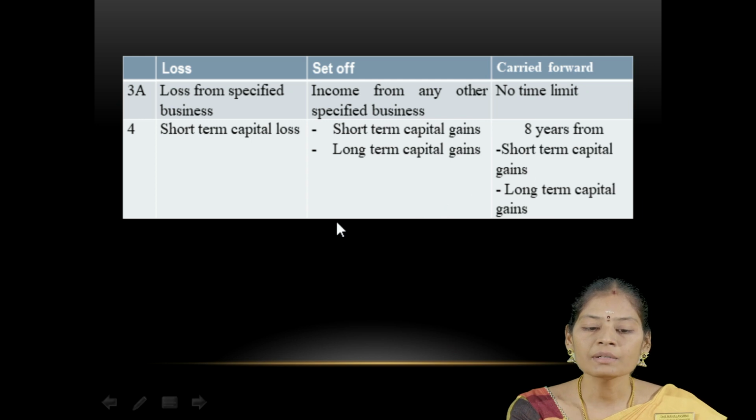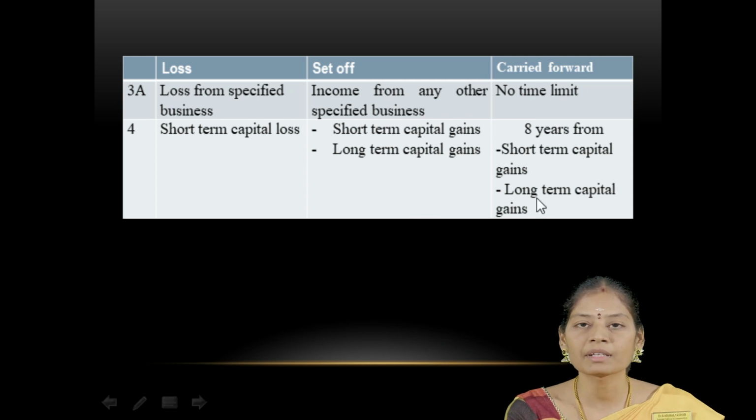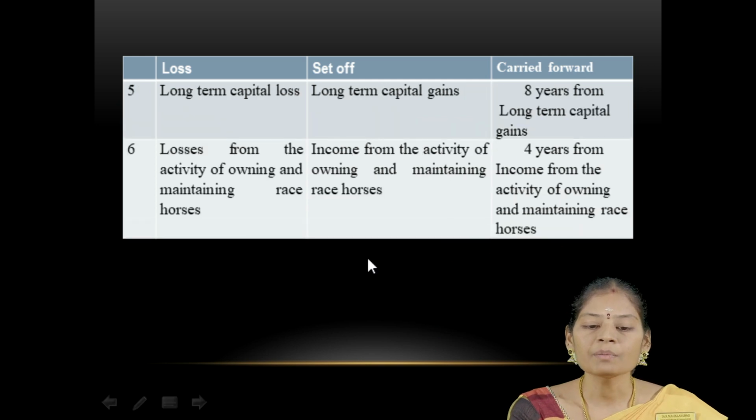Then short term capital loss. Short term capital loss can be set off against short term capital gains as well as long term capital gains. It can be carried forward for the 8 subsequent years. Then long term capital loss can be set off only against long term capital gain.